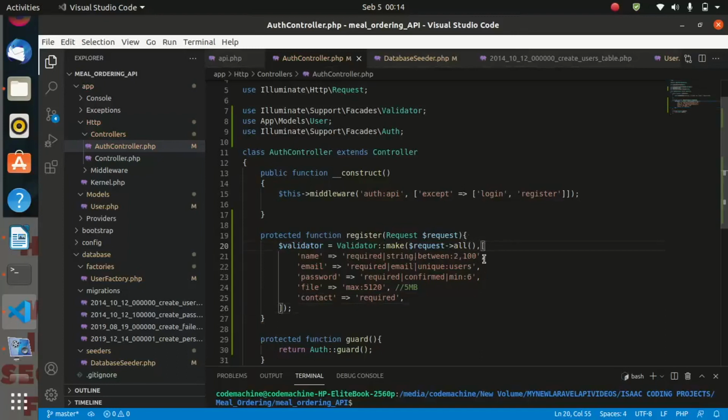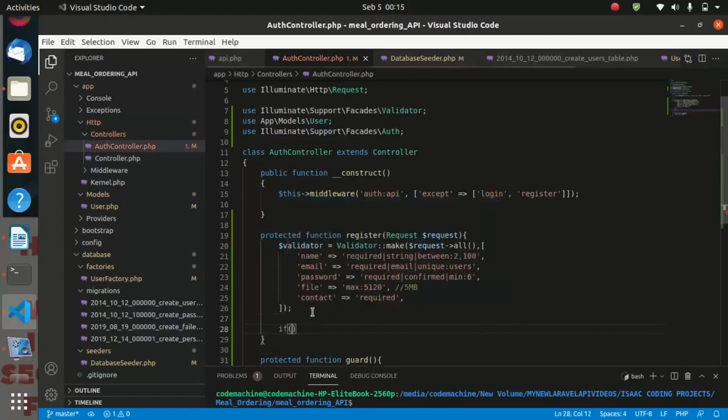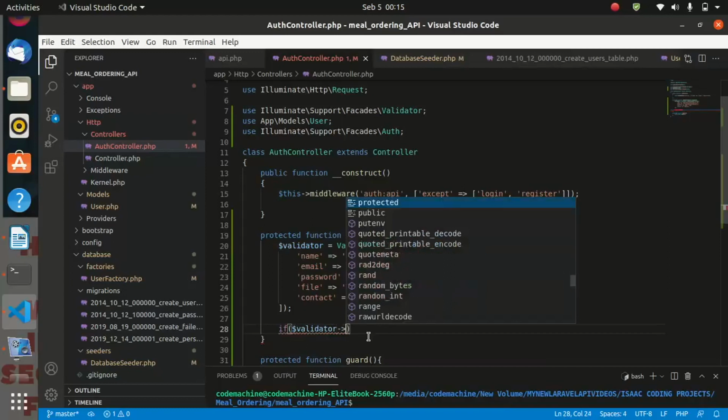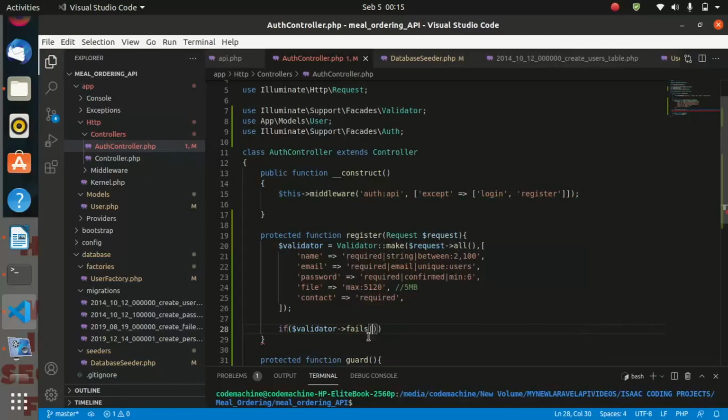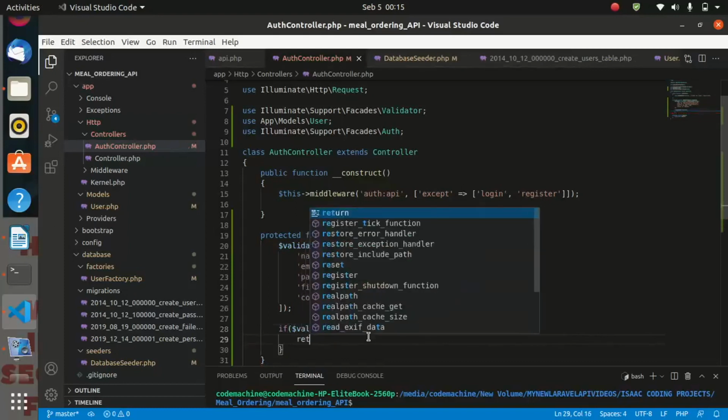So now, after making sure that we have validated, let us go ahead and check what happens if the validator fails. So we must handle that condition. So let us say if $validator fails, we must return a message.